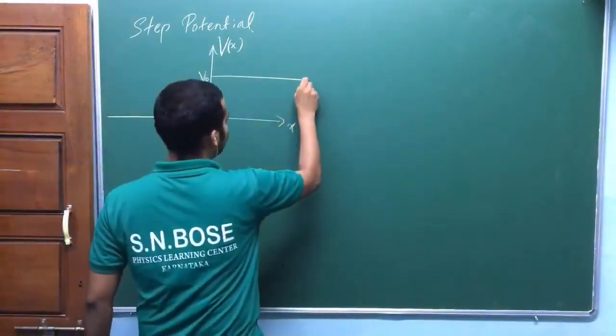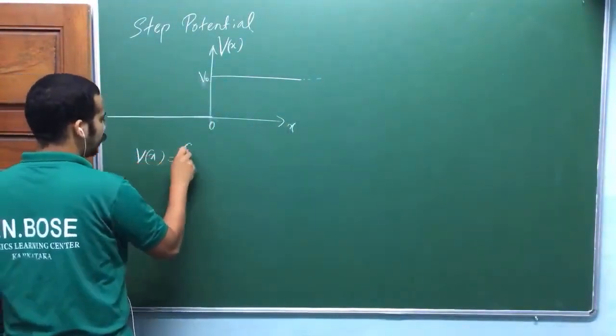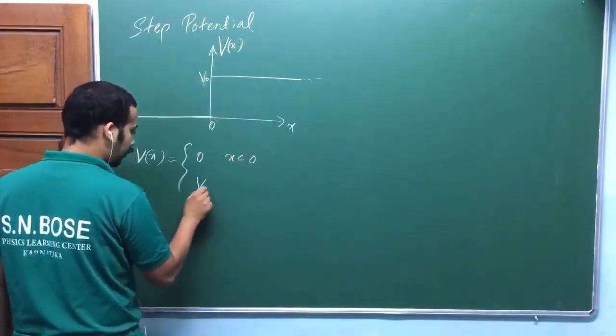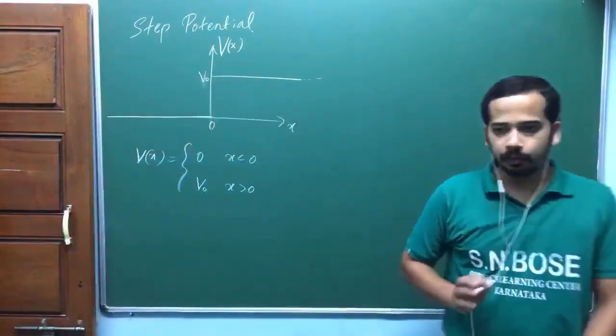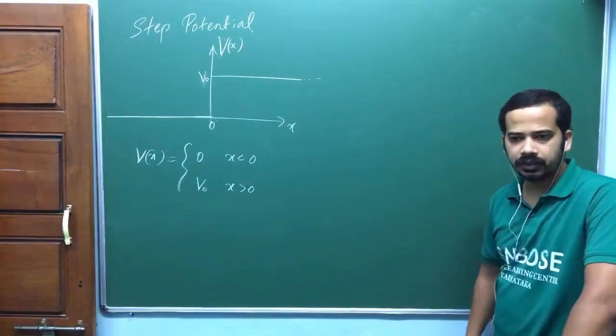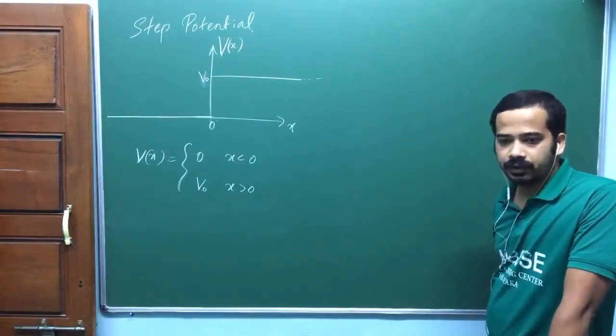Again, it's going to continue here, okay? It's going to continue. So that means V of x is equal to 0 when x is less than 0. It is equal to V0 when x is greater than 0. There is no singularity in the potential. Potential is not touching infinity. Potential may be discontinuous. Singularity means when it is touching infinity, we say singularity, okay?